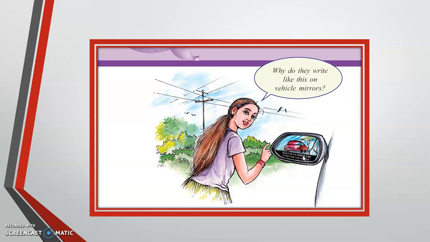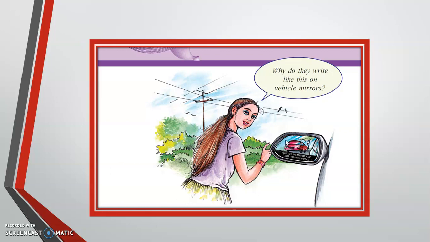This is the rear view mirror of a vehicle. And if you know what type of mirror it is, just try to answer that. It's a spherical mirror. That's all I'm saying now. We are going to study that in detail. So the objects in the mirror are closer than they appear. When we look at these rear view mirrors, we see the image of the vehicles behind us, and we have to know that it is somewhere nearby, because we may feel it is far away from us, but actually it is closer than what we see inside this mirror.